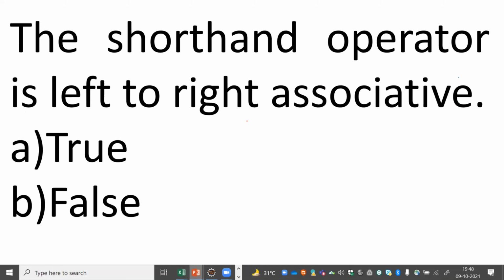Now comes this particular question. The shorthand operator is left to right associative. So it is already a predefined thing. First of all, see how a shorthand operator looks. Let us suppose we are writing a += 5. How are we solving this?